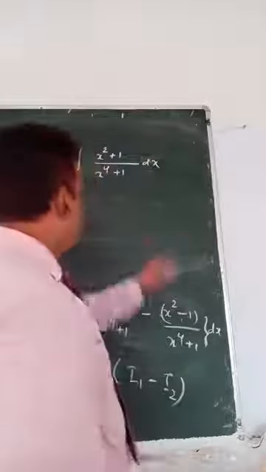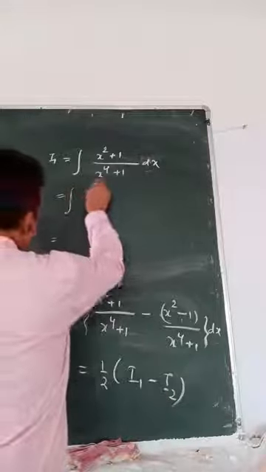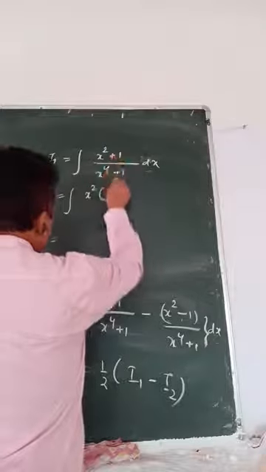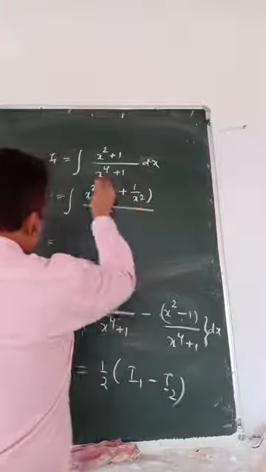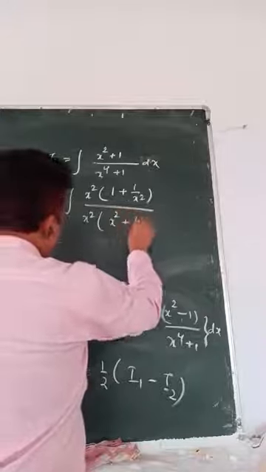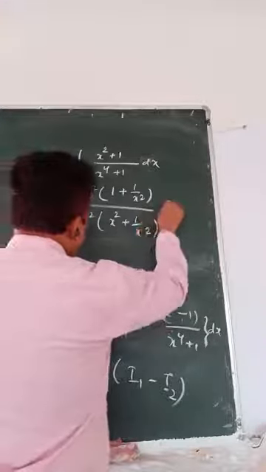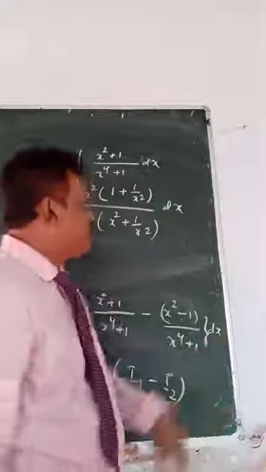Now what will I do? Let me take x square common. If I take x square common, then it will be 1 plus 1 by x square in the numerator, and in the denominator x square plus 1 by x square. Look, I have brought it back to the form now. Having brought this form, I had given you formulas on this.